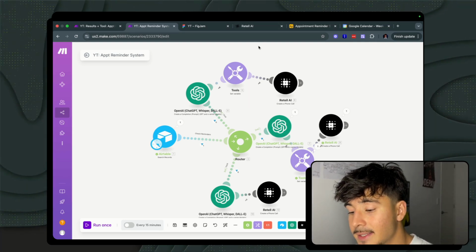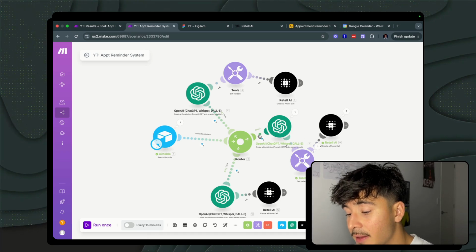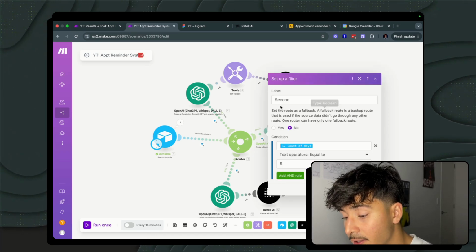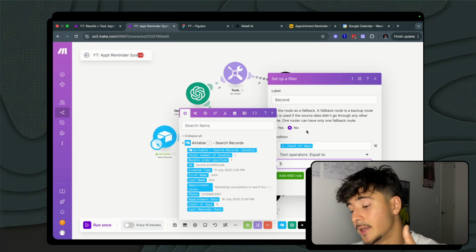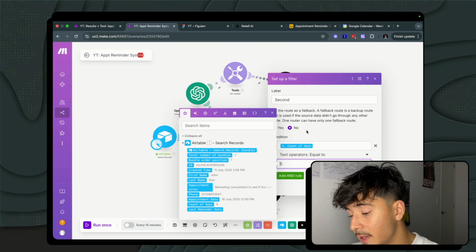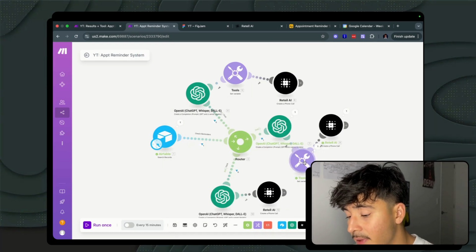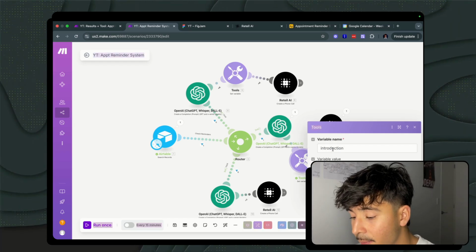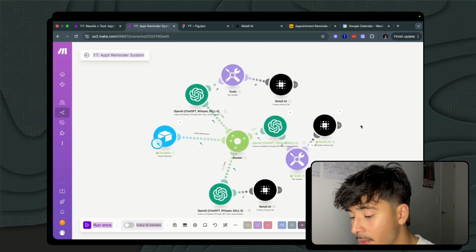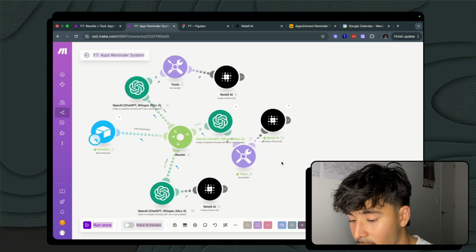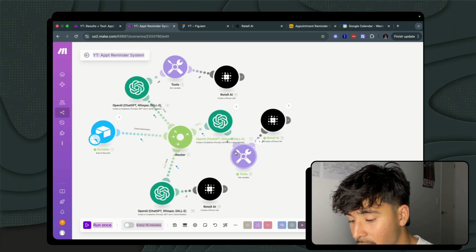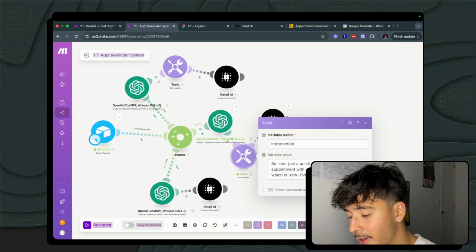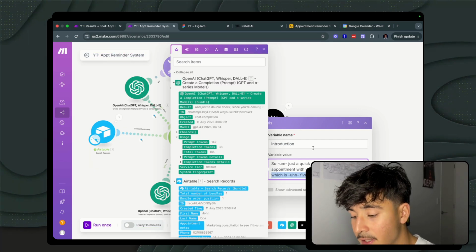Okay, so we do the exact same thing for these 2 first branches. This one is triggered when the check is for 5 days. So the first appointment reminder call that we send is for 10 days, and then the second is 5 days. And then we just do the exact same thing with a slightly tweaked appointment introduction here that we send to the agent, which is what we triggered just now, because our appointment date was 5 days away. And literally the only point of difference that I put in here was that your appointment is 5 days from now as opposed to 10.